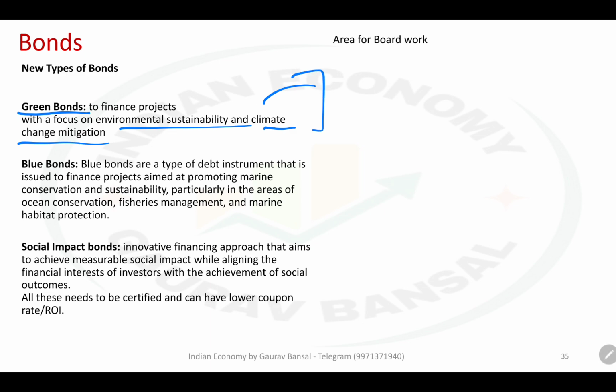For international markets, there is even bigger demand. Today this market is almost trillions of dollars. India's participation is still very low. If you want to issue international green bonds, you need certification from international organizations. World Bank certification is considered to be very authentic. If you have World Bank certification that your project is green, then it is very easy to sell that bond, because for those companies abroad, it will contribute to their carbon credits also.